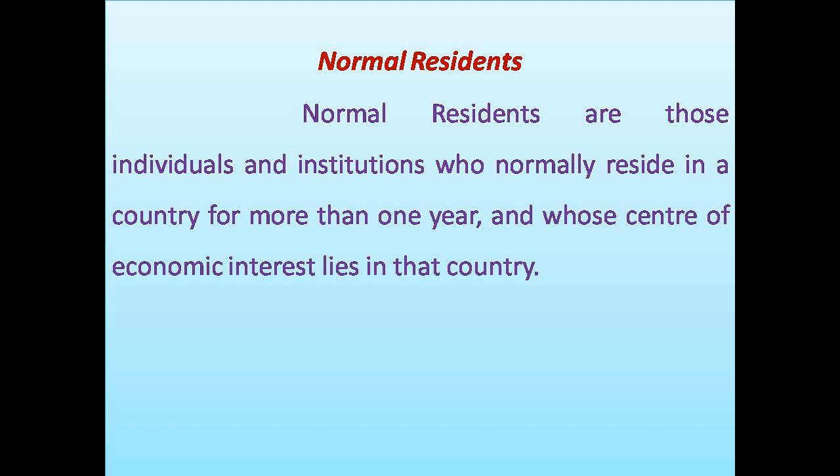Normal residents are institutions and individuals who reside in a country for more than 1 year and whose center of economic interest lies in that country. So normal resident is different from a citizen. Citizen is a political term. Citizen is an individual who has been living in a country for more than 5 years and who got citizenship from the government authorities, that is naturalized citizen.